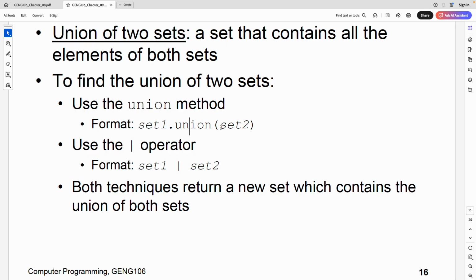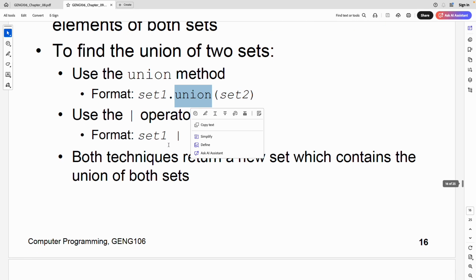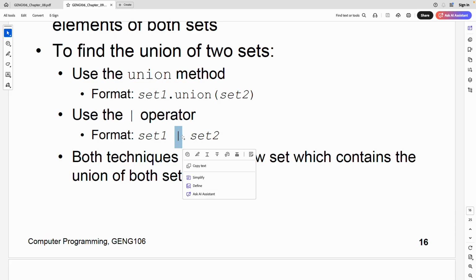Short story, if it is ABC and then I have CDE, the union of them is ABCDE, so all the items in both. So to take the union, I need to use this union function,